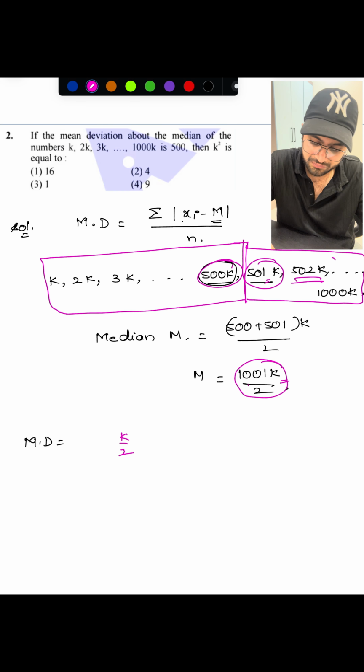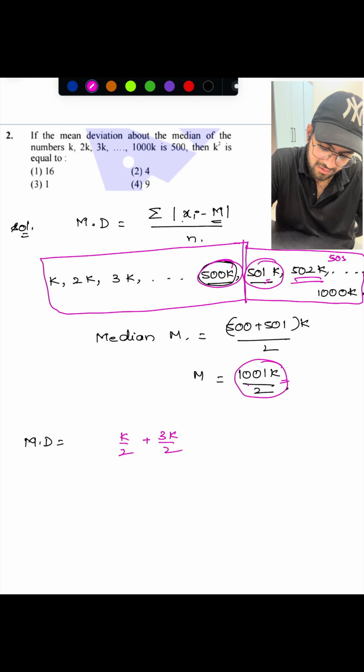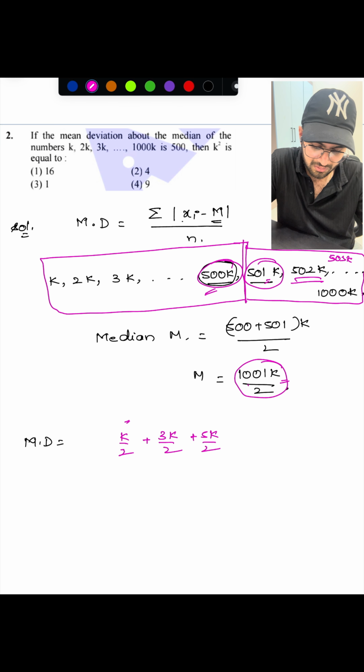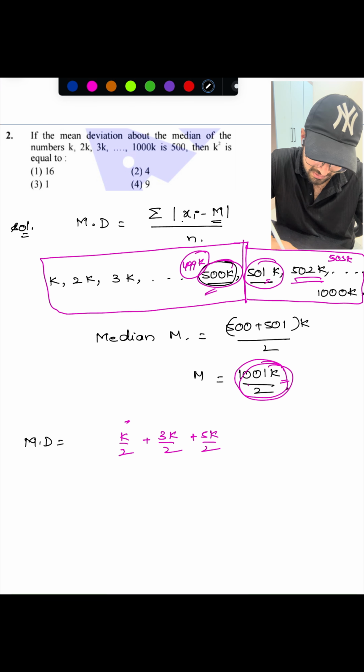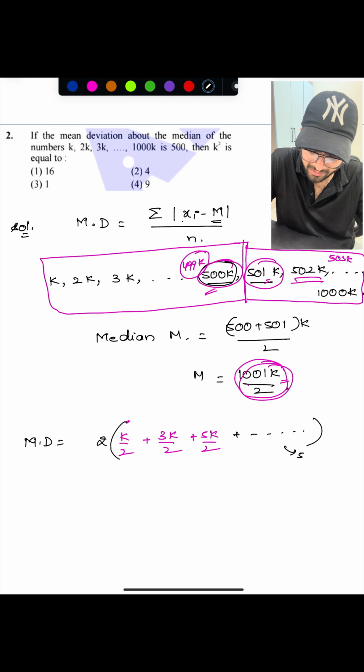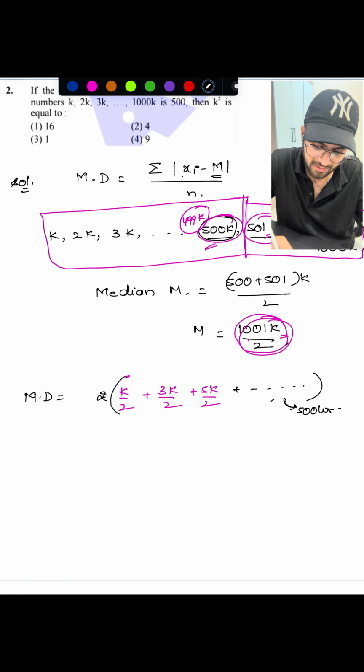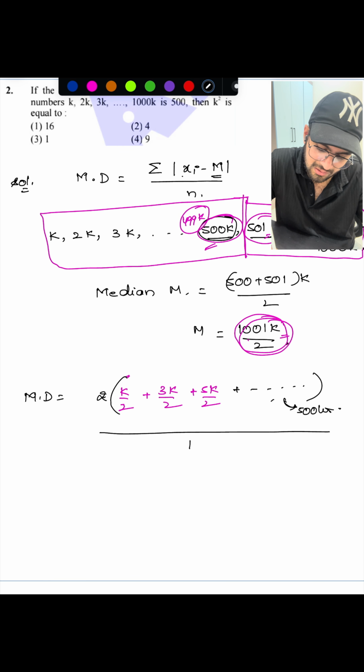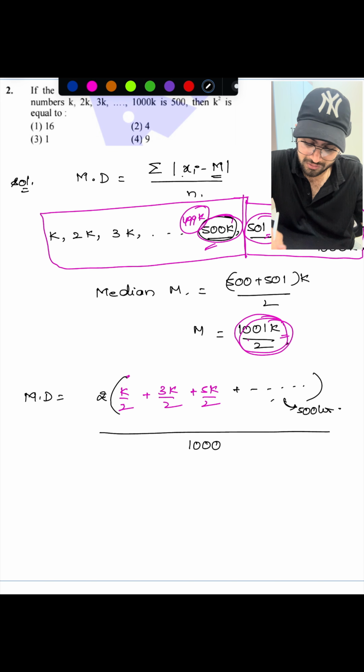Next, 502k minus 1001k by 2 gives 3k by 2. Similarly, for 503k, you will be getting 5k by 2. The same kind of differences here: for 500k, you get k by 2 only, and for 499k and 1001k by 2, the difference is 3k by 2. That means each and every difference is getting repeated twice. Total 500 terms, and 500 into 2 means total 1000 terms will be there. So these are the differences divided by the total number of readings, 1000.